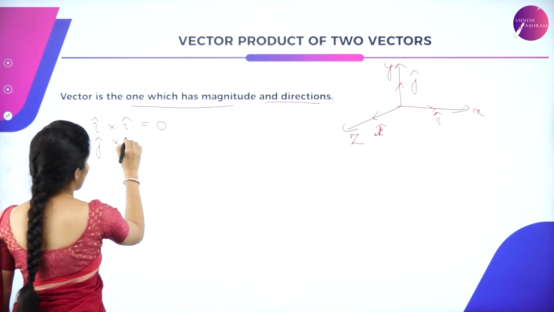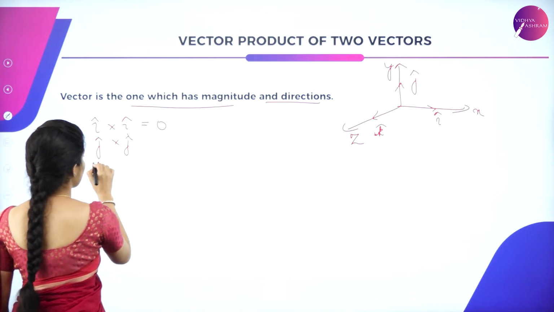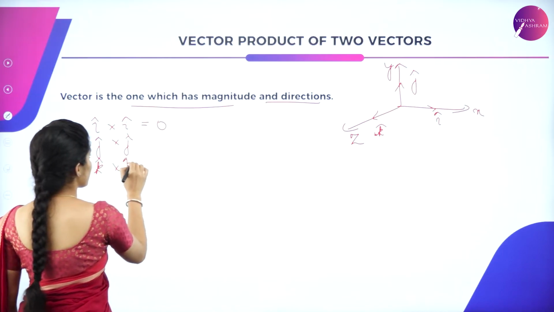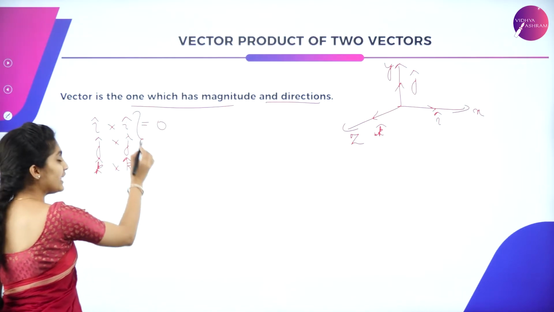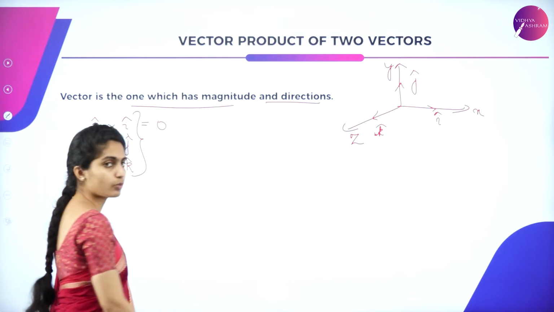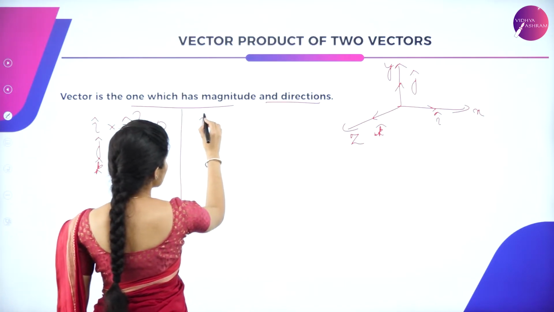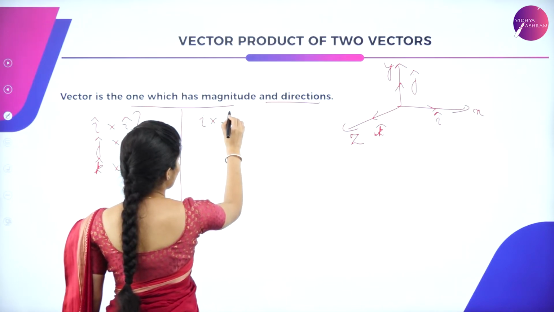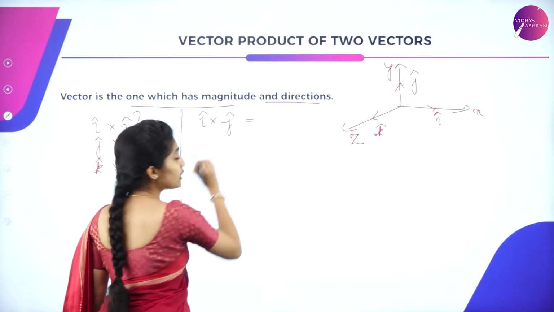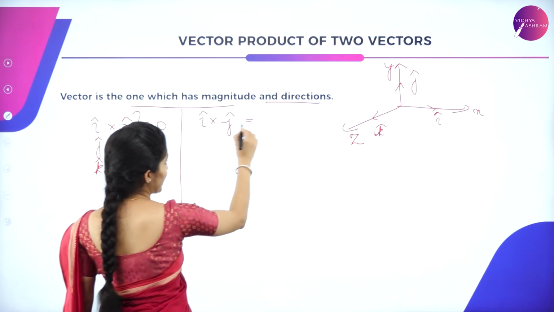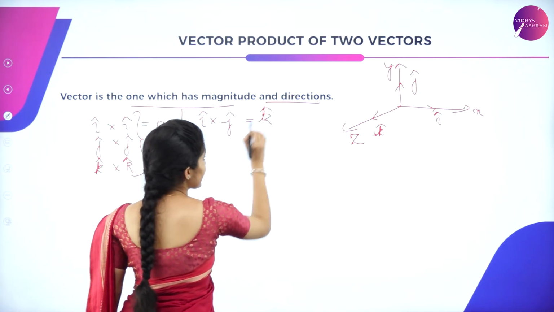Similarly it is with j cap and k cap. So the cross product of any similar unit vectors is said to be 0. Next, the cross product of two different vectors: i cap into j cap gives you k cap.